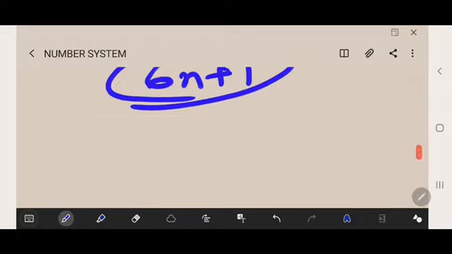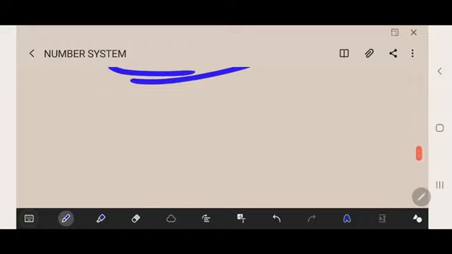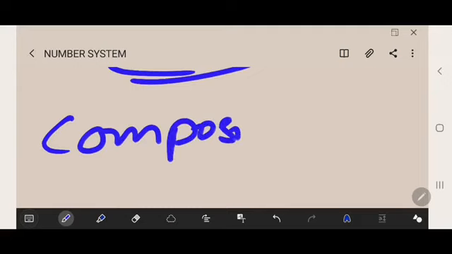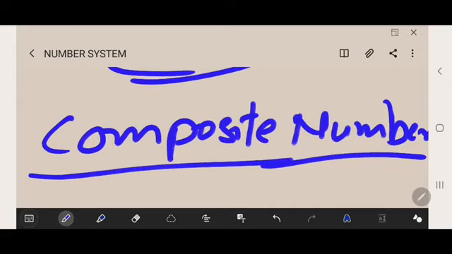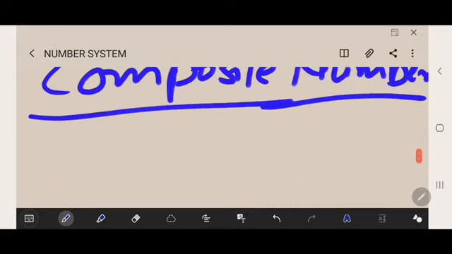Thereafter, composite number. What is a composite number? These are very important things. In many exams they will ask you what a composite number is, or they will give you examples and tell you to find the composite numbers and co-prime numbers among them.